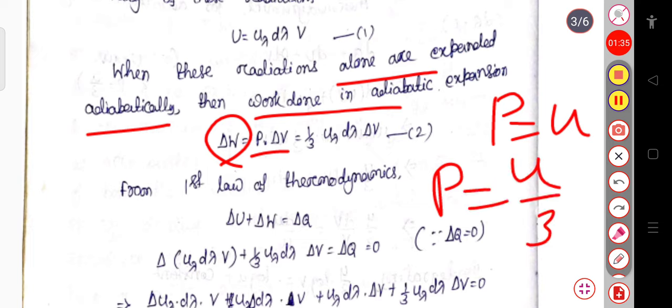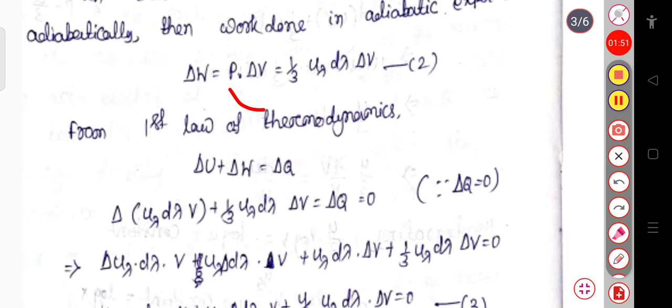In the wavelength region lambda to lambda plus d lambda, our energy density is u lambda d lambda, so the pressure will be u lambda d lambda divided by 3. Substituting, we get delta W equal to 1/3 of u lambda d lambda into delta V.